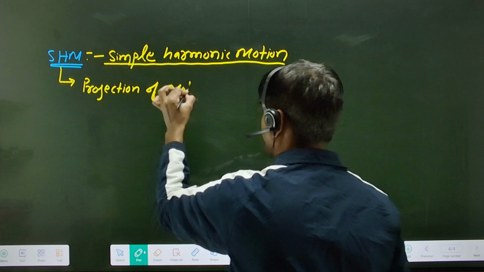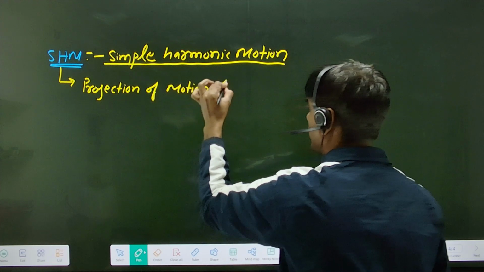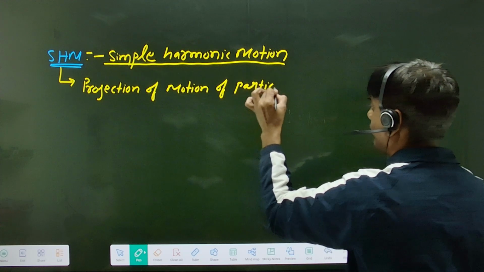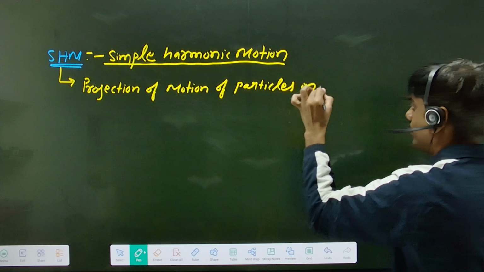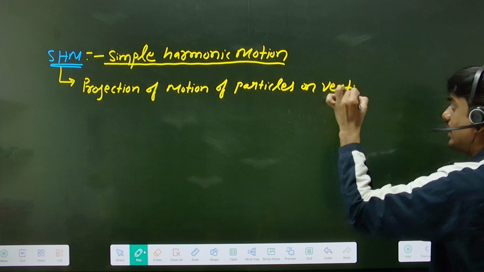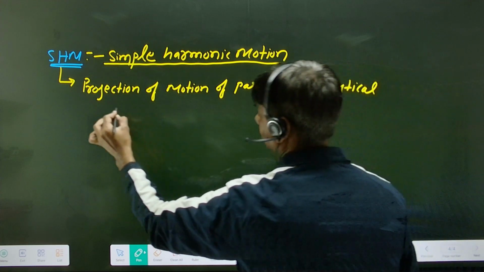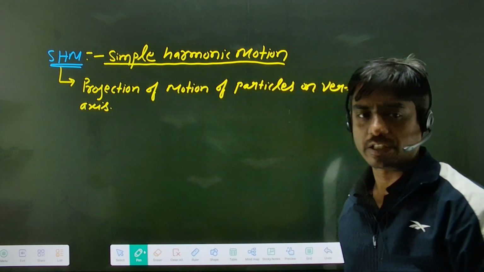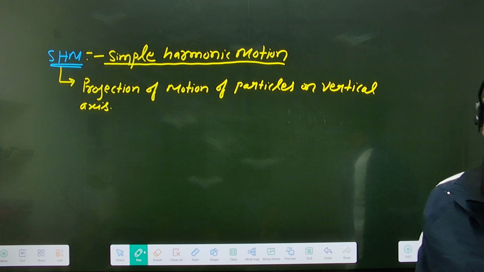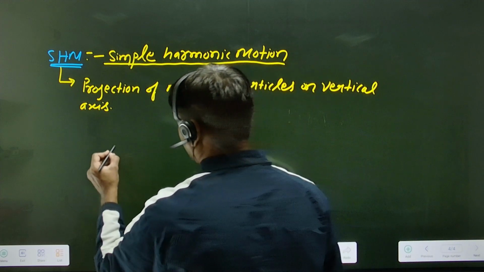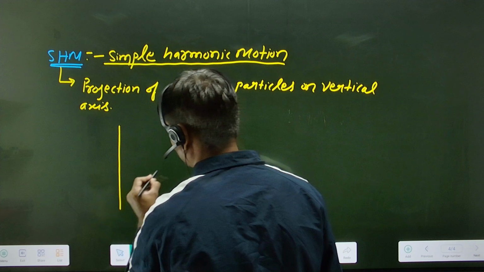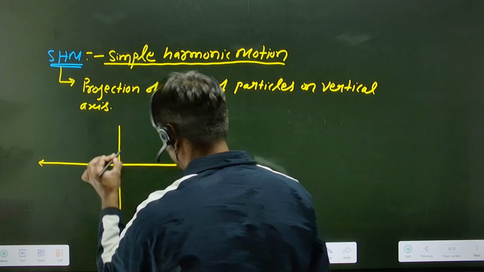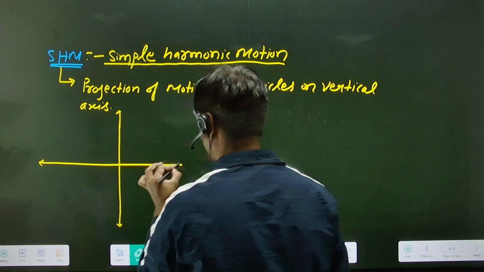motion of a particle on vertical axis. किस पे लेना बेटा प्रोजेक्शन? वर्टिकल एक्सिस जो प्रोजेक्शन होता है दैट इज नोन एज द SHM. So like let we have an object that moves in a circular path. So we can easily find the equation of displacement for the SHM.